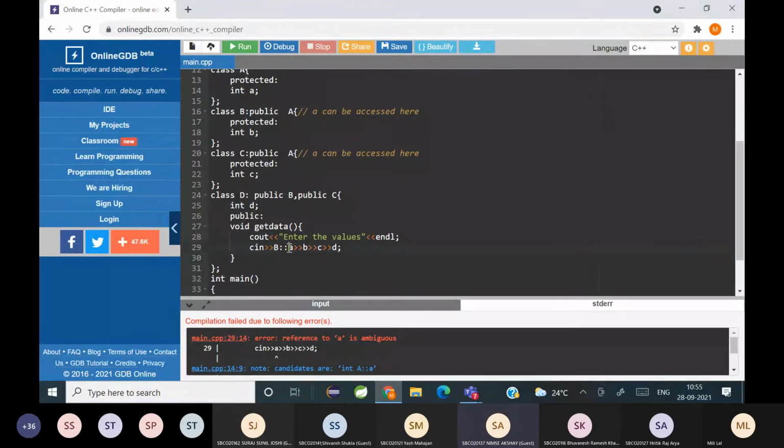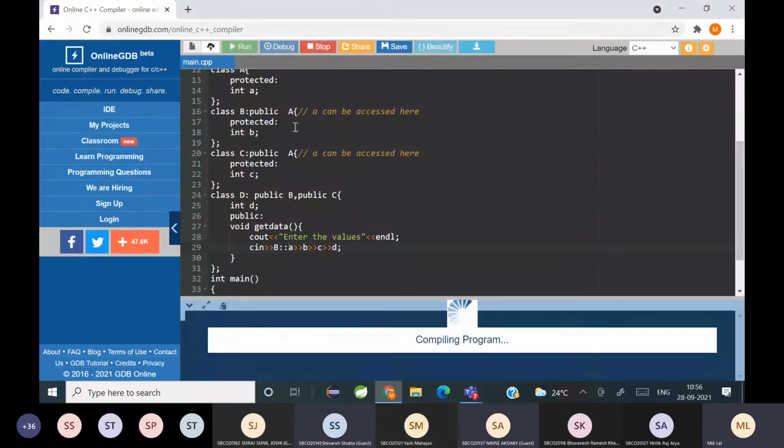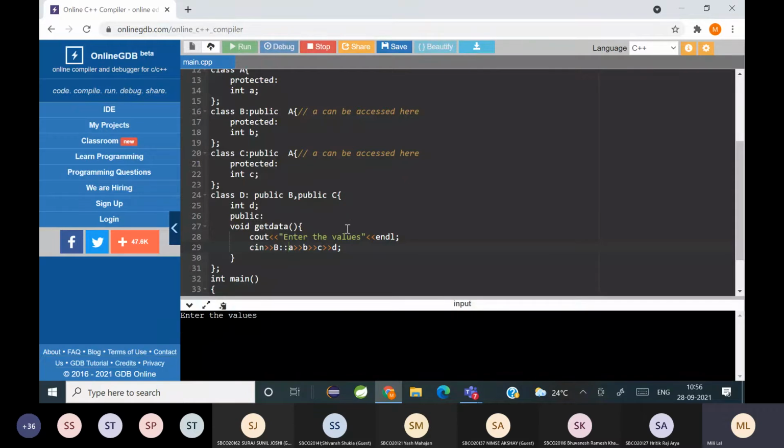Accessing A from B. Yeah, I'm using A. I'm telling the compiler explicitly that the A which I need is from which class? Class B. Let's run it and see if there is any error. The problem is solved, right? Understood? Is it clear? Yes, ma'am.